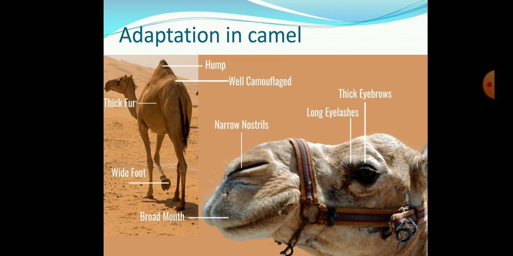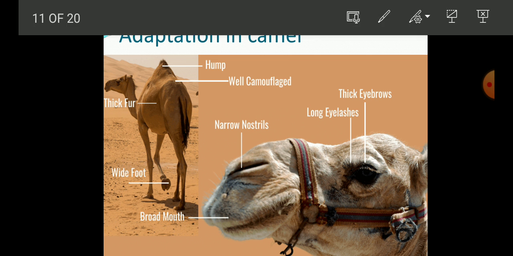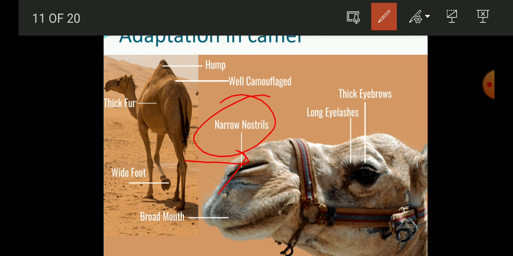Now it has long eyelashes which protect the eyes during the sandstorms, and it is also able to close its nostrils. Okay, it is able to close its nostrils to prevent the entry of sand. If the eyelashes are not long, then the sand will enter their eyes. Okay, so they have long eyelashes to protect themselves from the entering of sand particles into their eyes or their nostrils. Okay, in their nose. So in that way they are protecting themselves from the sandstorms.